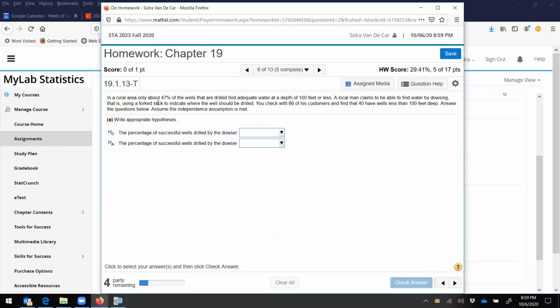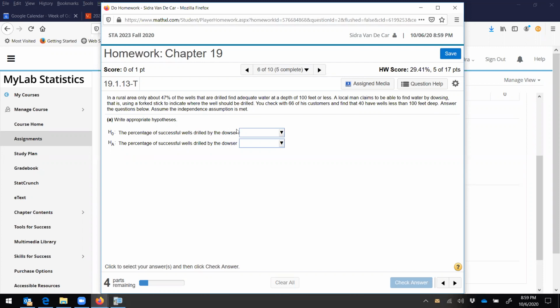In a rural area, only about 47% of the wells that are drilled find adequate water at a depth of 100 feet or less. A local man claims to be able to find water by dowsing, that is, using a forked stick to indicate where the well should be drilled. You check with 66 of his customers and find that 40 have wells less than 100 feet deep. Answer the questions below. Okay, we're going to assume the independence assumption is met.